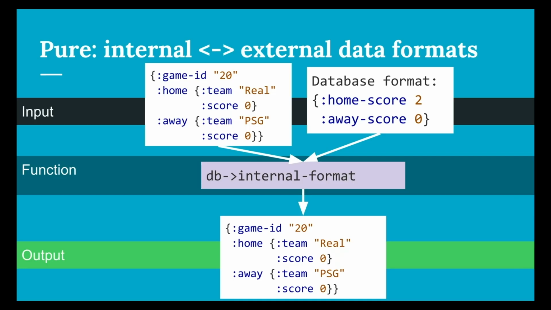The next step is to write methods that change your internal data representation to your external one and back and forth. Our database returns scores in a different format than we want to use internally, on the right there. It doesn't store team names. So we need to be able to update it to our internal format before we can pass it on to the is-my-team-winning function. We can write a pure function that translates the database's format into our internal representation. Again, we're not calling the database yet. We're just passing in data that we already have. This allows the function to still be pure and unit testable.